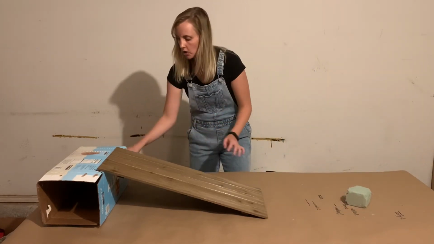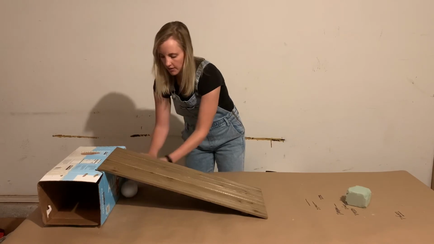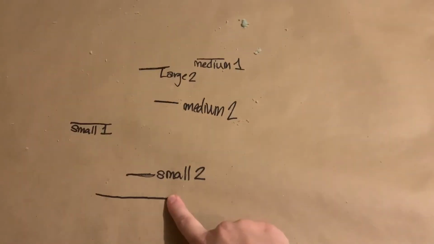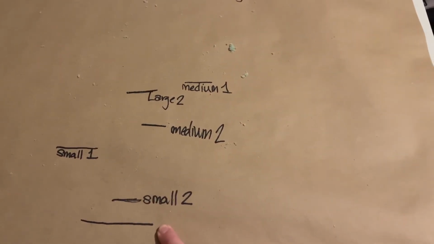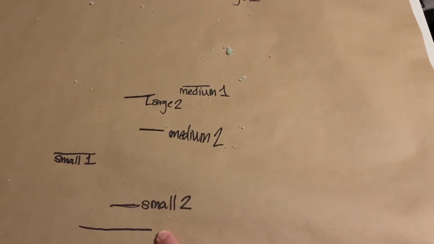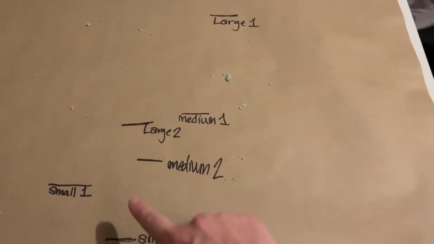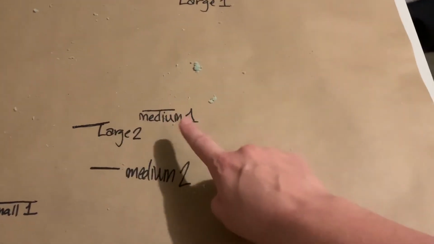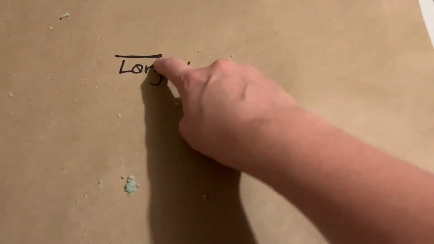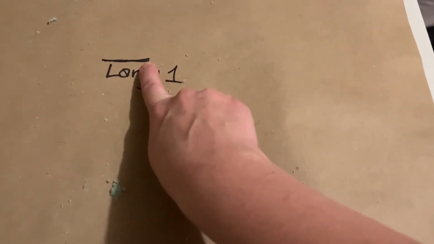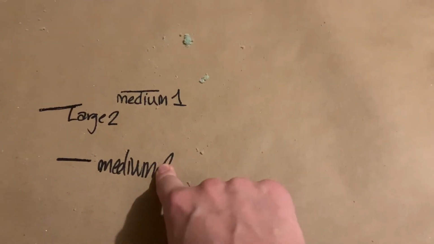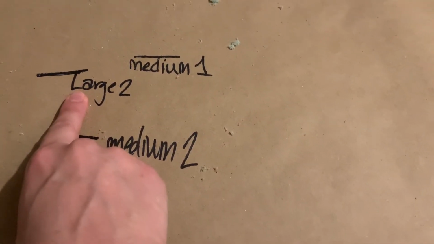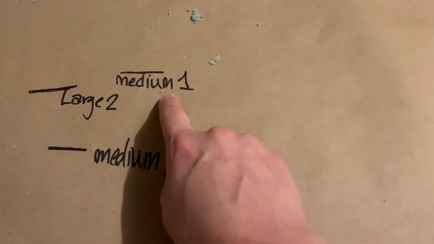Okay, let's take a look at our markings and talk about why they happened the way that they did. So here is our starting line right here. For our first trial, where there was a greater incline to our ramp and the platform was higher, this was our small, this was our medium, and all the way over here was our large. And then when we lowered that platform, this was our small, this was our medium, and this was our large. Would you look at that? Our large in the second one was smaller than our medium in the first one.